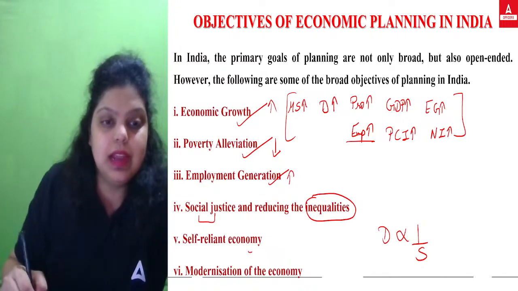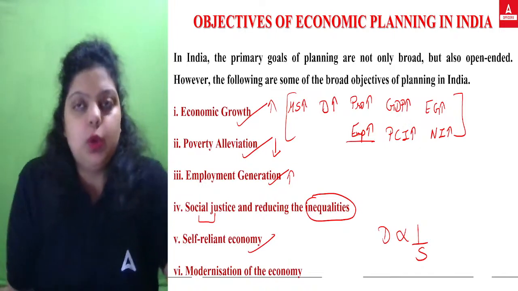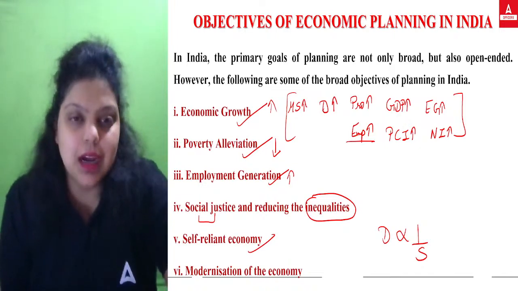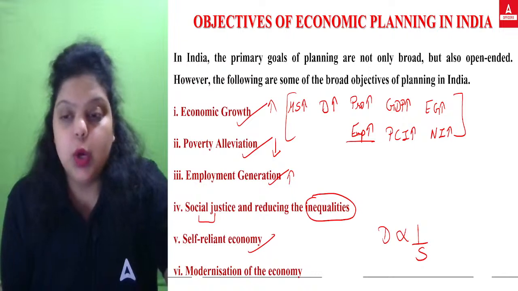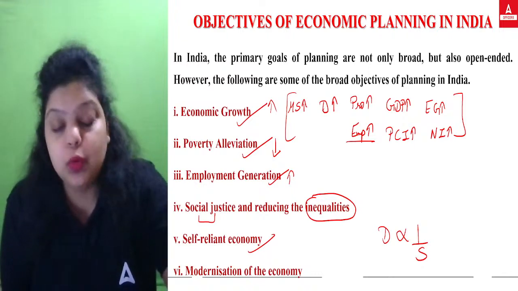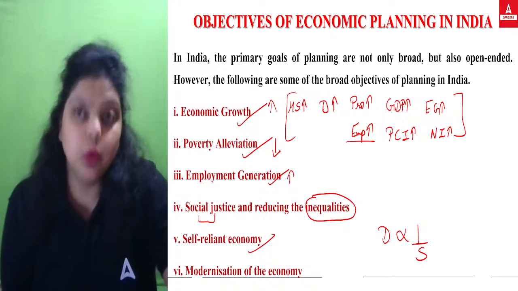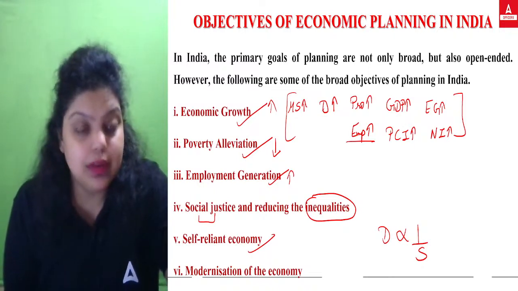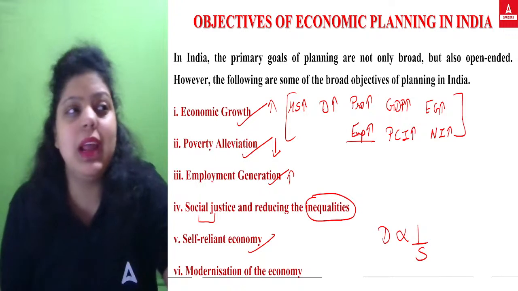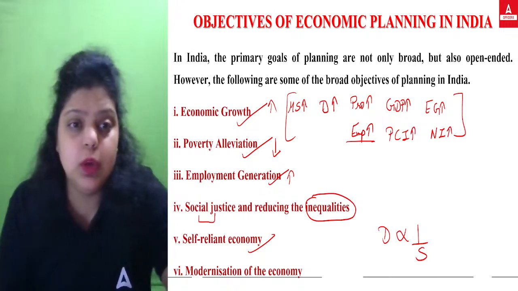Now, self-reliant economy. We want to make India a self-reliant economy, or I can say Atmanirbhar. So how can it be done? When you know what you are capable of. Let's say, for example, almost everything for the defense projects we used to import.